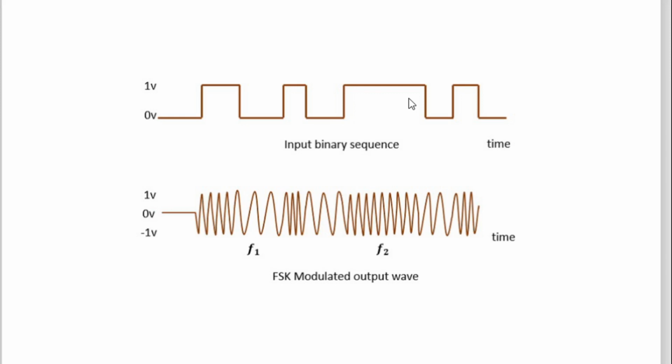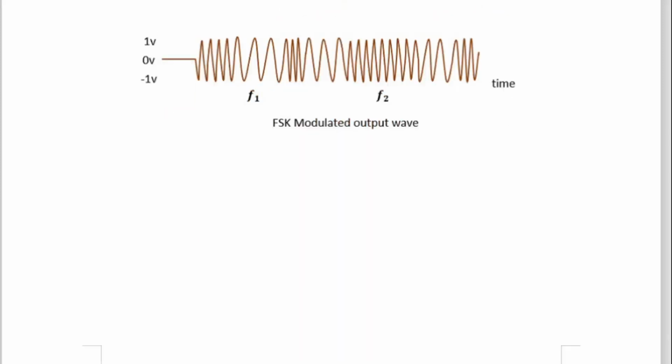Here logic 1 is again for a long time. So see here, you are getting a high frequency signal for a very long time. If it is divided into three different parts and each part is 1 millisecond, for 3 milliseconds you are getting a high frequency signal. And this is called the FSK modulated output. So it is also very simple.